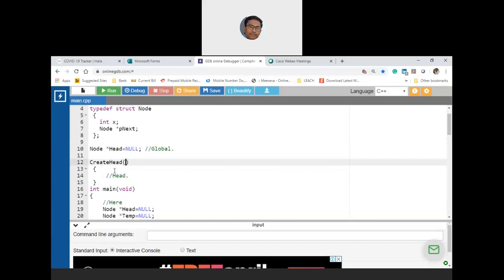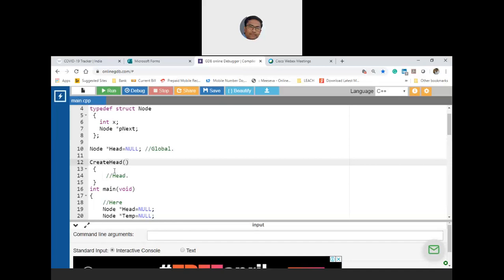This is method 1. I am talking about when you are asked to implement a C++ singly linked list function applying the concept of modularity. The head node, which is the starting point of your singly linked list, can be written outside of the main, which is approach 1.